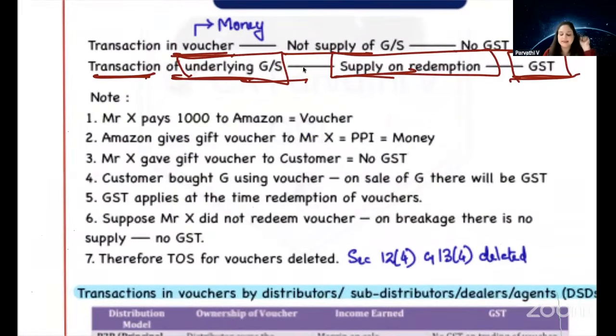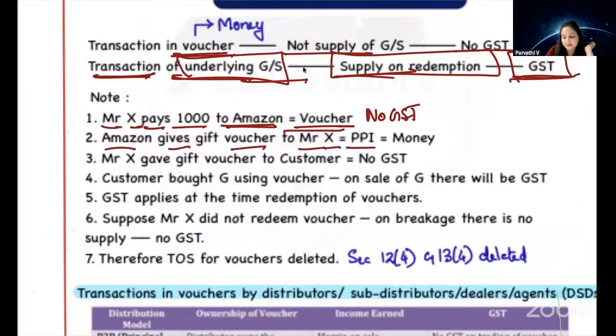So now let's look at this example. Mr. X pays 1,000 rupees to Amazon and gets a voucher. Is GST applicable? No, because it's a prepaid instrument, meaning money. Amazon received money, Amazon gave a voucher. It's a transaction in money, therefore no GST. Now, Amazon gives a gift voucher to Mr. X. It's a prepaid instrument, therefore it is money, no GST.